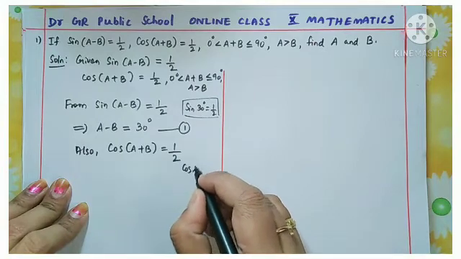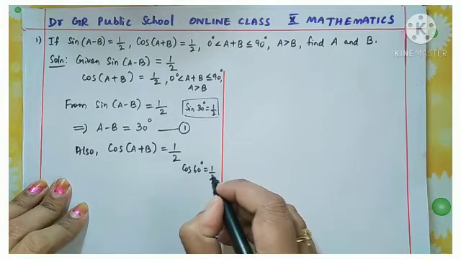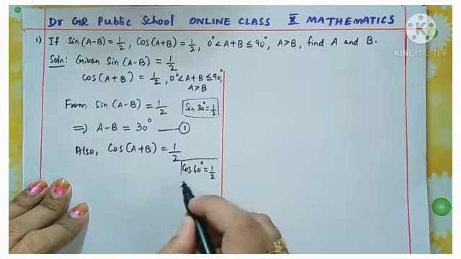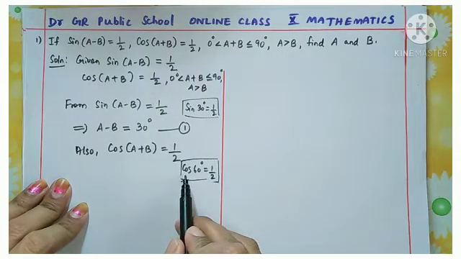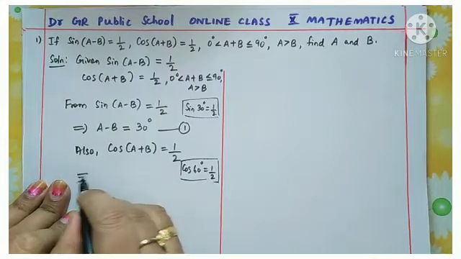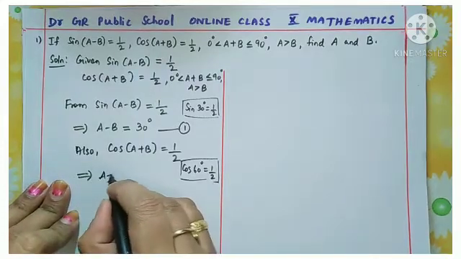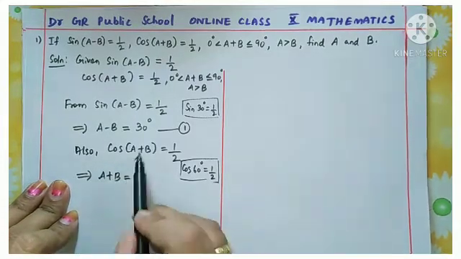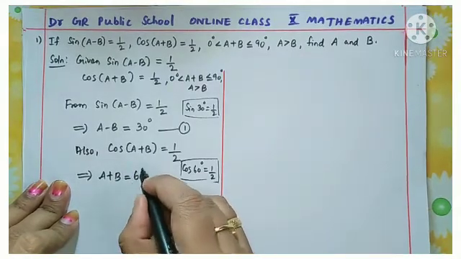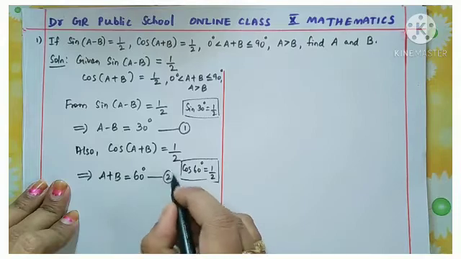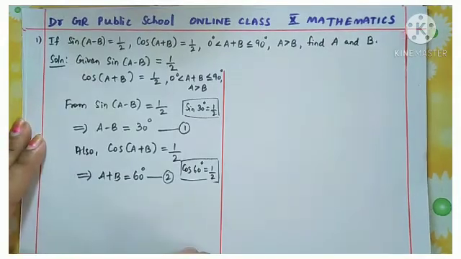We know cos 60 degree is equal to 1 by 2. Understand? So the angle 60 degree for the cosine value is 1 by 2. So this implies A plus B is equal to this angle. Okay, this angle is equal to 60 degrees. Let it be the condition 2.